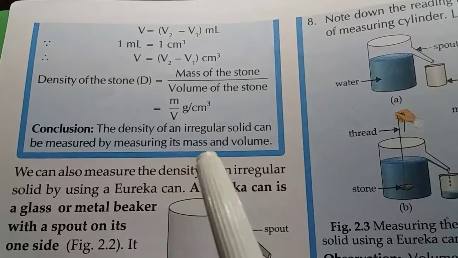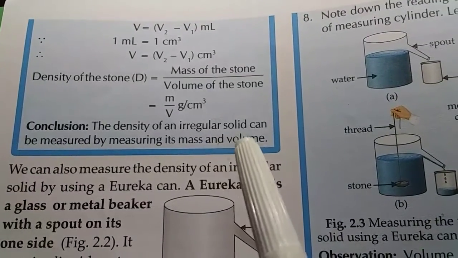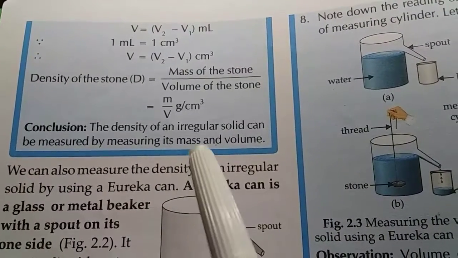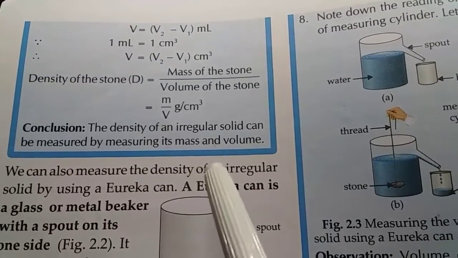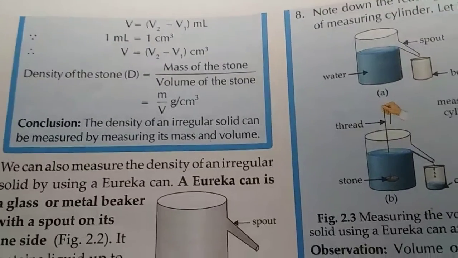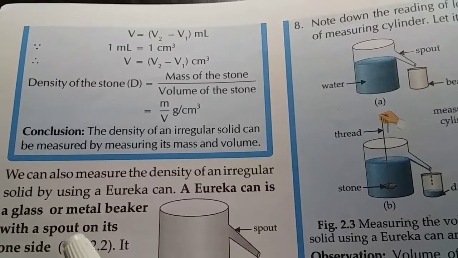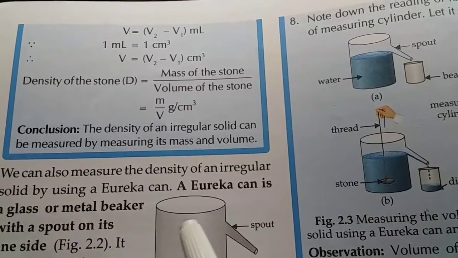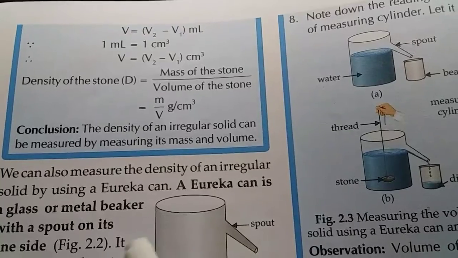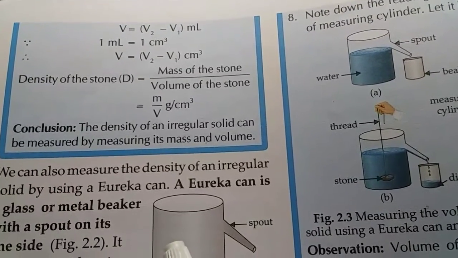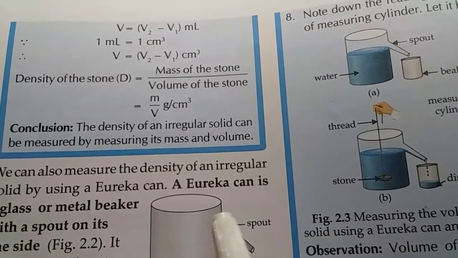So density of the stone equals mass of the stone upon volume of the stone, that is m upon V gram per cubic centimeter. So what is the conclusion here? The conclusion is the density of an irregular solid can be measured by measuring its mass and volume.